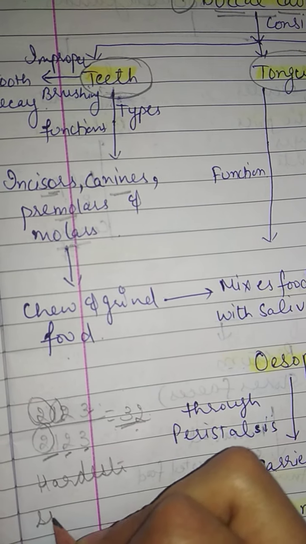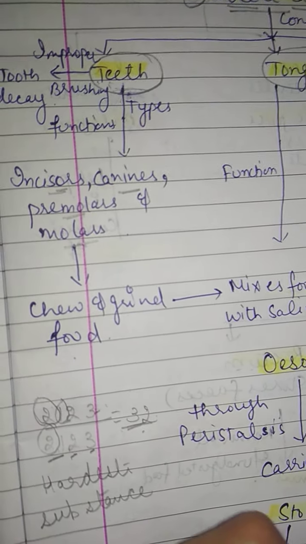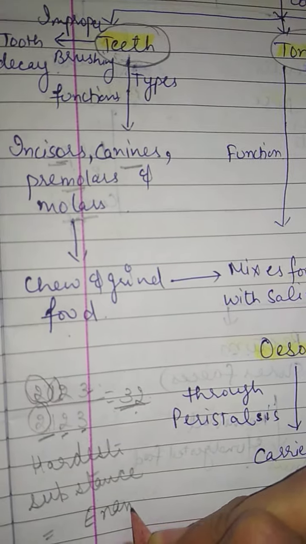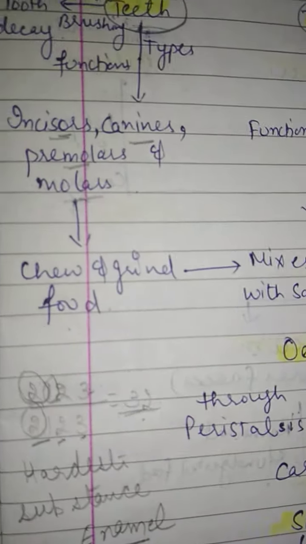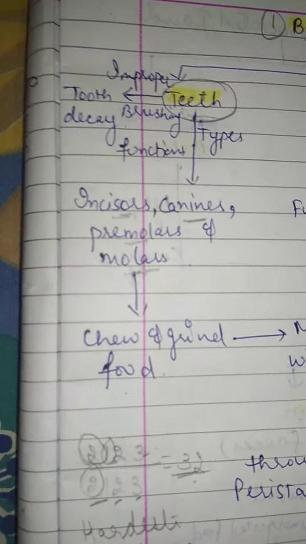And on the teeth, the hardest substance is present. The hardest substance of the body present on the teeth is known as enamel. Enamel is the hardest substance of the body.